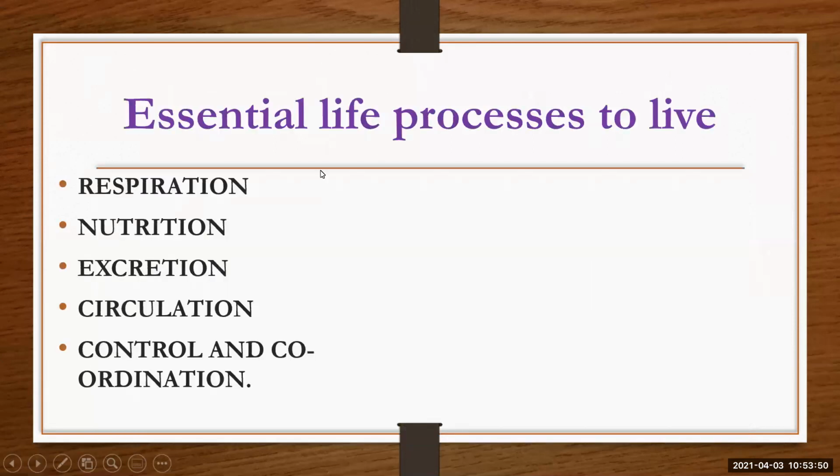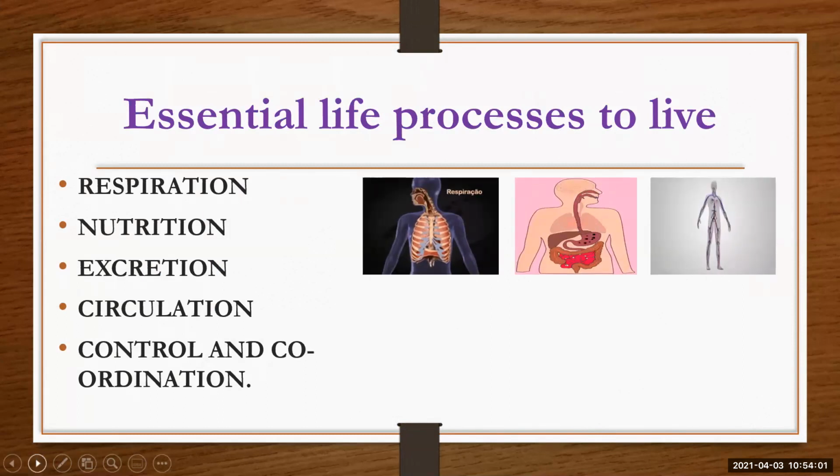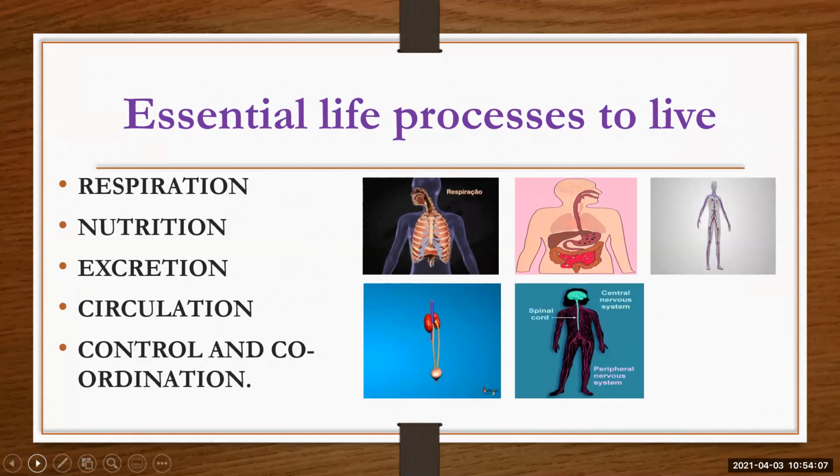Essential life processes to live. These are all life processes, but what are the essential life processes to live? These are respiration, nutrition, excretion, circulation, control and coordination. So these are the essential life processes to live.